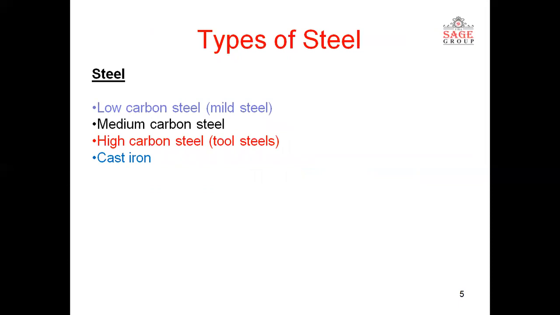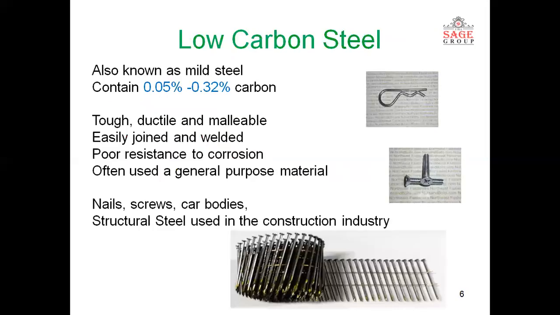So the types of steel: low carbon steel, or mild steel. This is the most important steel used in industries, structures and many other applications, and it generally contains 0.3% carbon. Mild steel is also called MS for short, or low carbon steel. Medium carbon steel contains a medium amount of carbon, from 0.3 to 0.6%. High carbon steel is what tools are mostly made of, so it is called tool steel. And cast iron contains carbon of more than 2%.